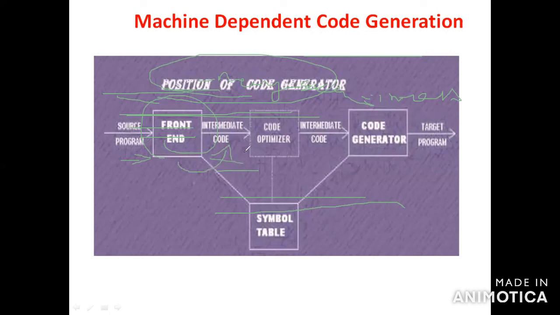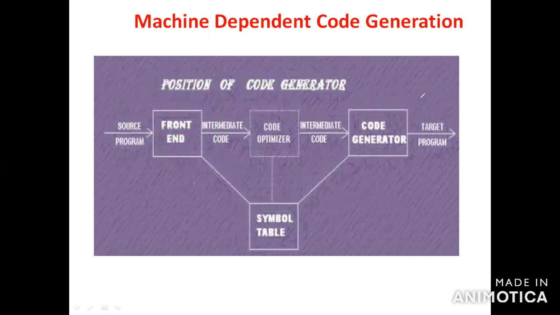The intermediate code is given to code optimization, which improves the code. Then the output goes to the code generation phase, where finally you get the target machine program. All the data is stored and managed through the symbol table management. This is machine dependent code generation.